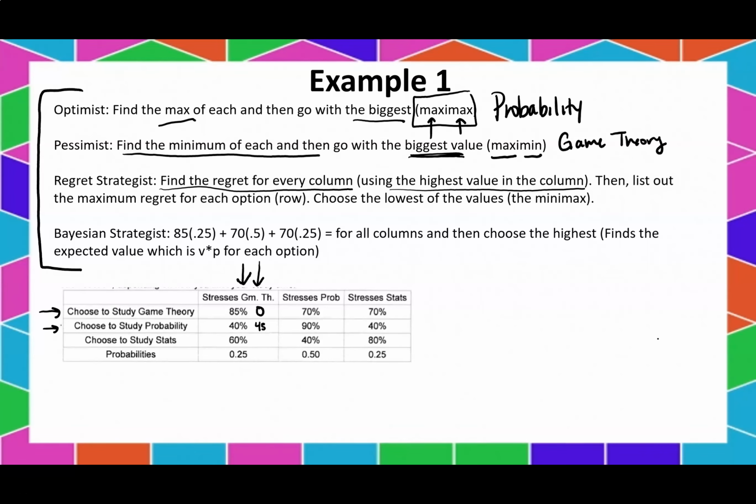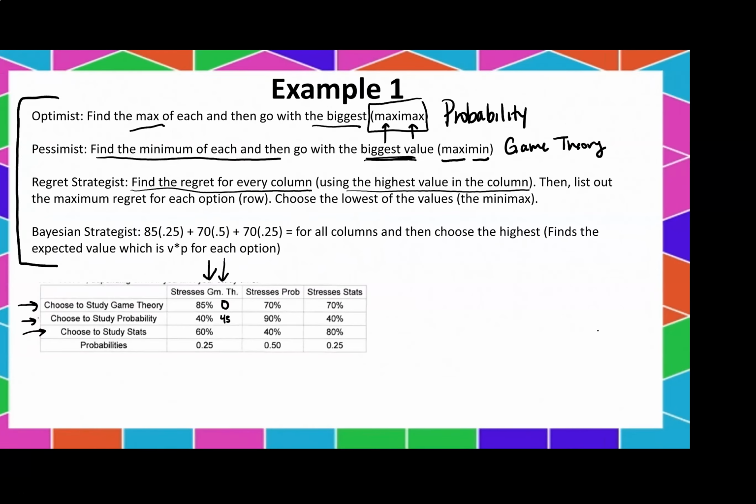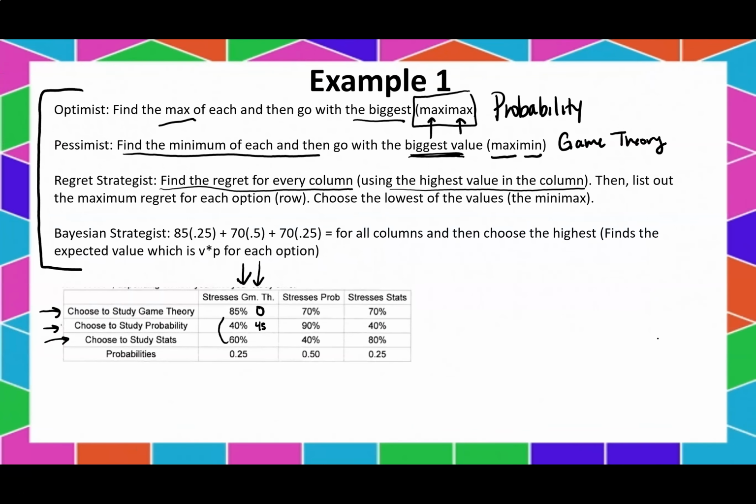Now, how much would you have regretted choosing to study stats? Well, you really wish that you had studied game theory, right? So you regret 25. Okay? All right, now, let's say that the tests stress probability.